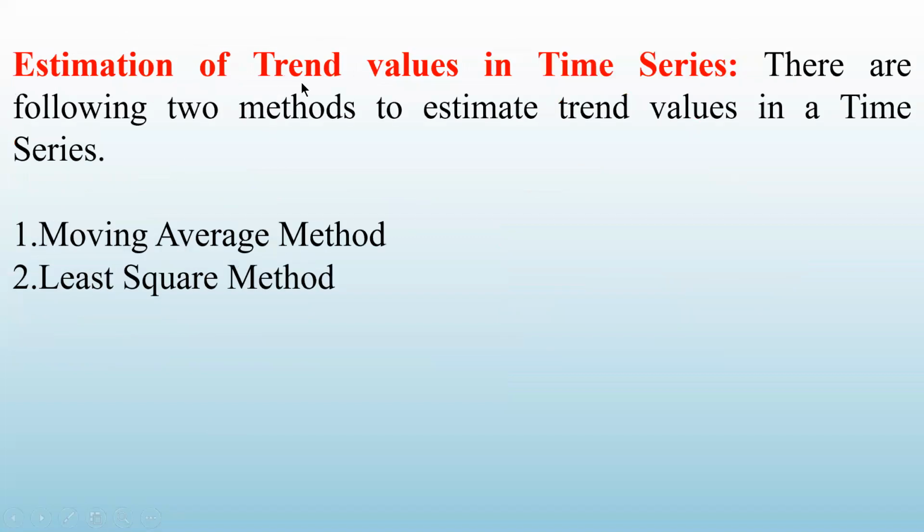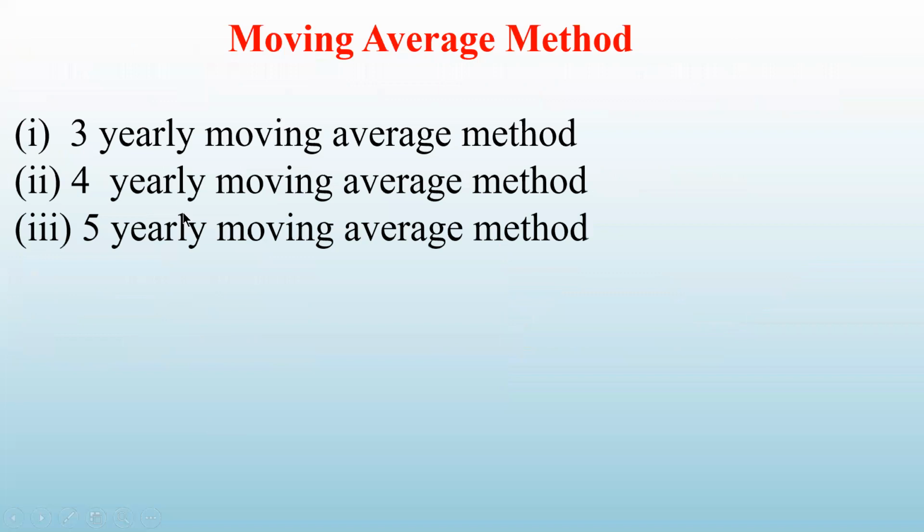Now, to find out the trend values in the time series, there are two methods. One is called the moving average method. The second is called the least square method. In the moving average method, there are three types: 3 yearly, 4 yearly, and 5 yearly moving average method. One by one, we will see that.